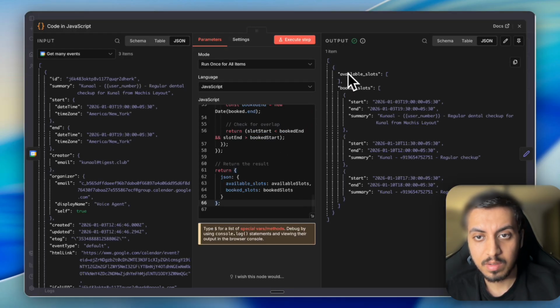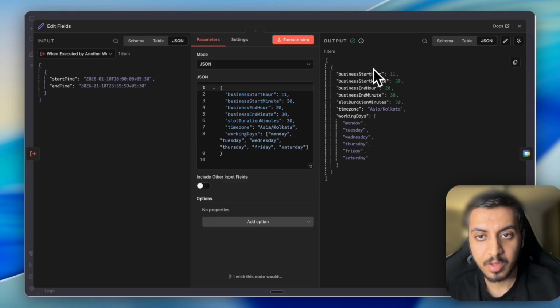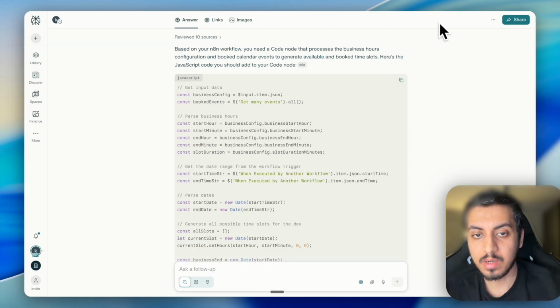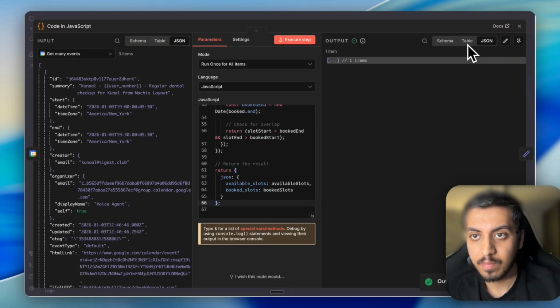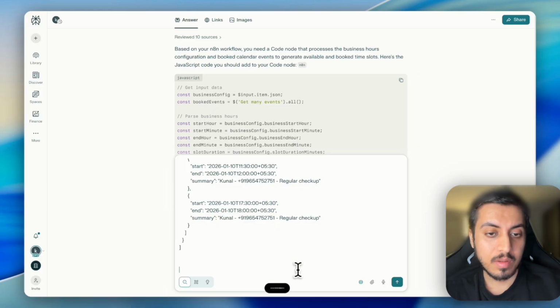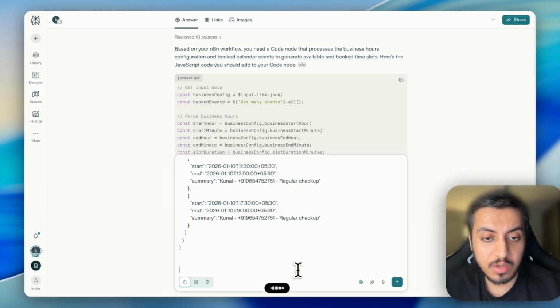We need available slots based on what we have in our time. So let's just tell it. This is the output that I got, but you did not use the edit node where I have defined my full day availability and my working hours, so that after processing the node you can tell me the exact available slots like this.